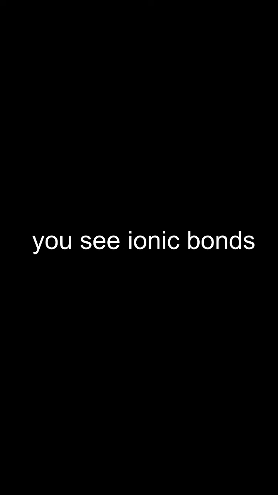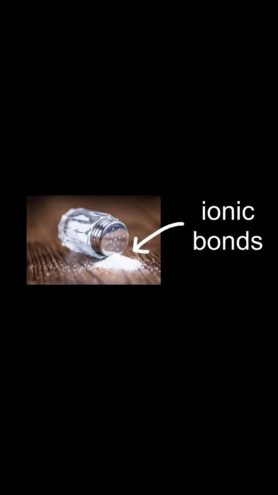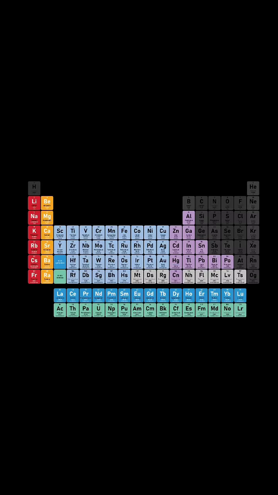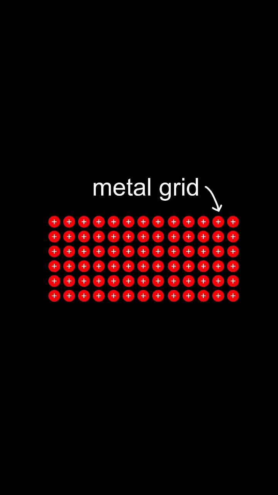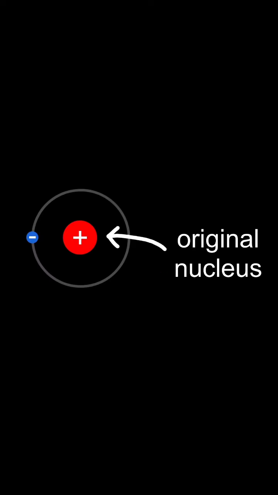The most common place you see ionic bonds is in salt. Yes, also table salt, but more generally, when metals and nonmetals bond, you get a salt, which is just a grid of ions. Speaking of metals, a pure metal forms metallic bonds. You can imagine this as a huge grid of positively charged nuclei which are surrounded by freely moving electrons. You see, in a metal grid, the valence electrons are kinda promiscuous, or as the nerds call it, delocalized. They can move freely in a giant playground of nuclei instead of being loyal to just one.